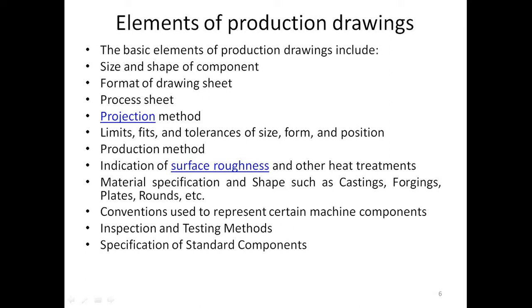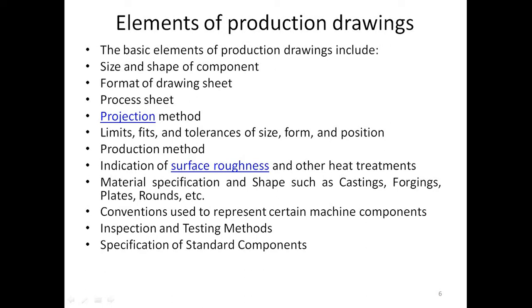By giving numbering to that assembly or sub-assembly, the bill of material is essential as a part of the drawing sheet. The various elements of production drawing. This is one of the important elements of production drawing. These elements must be on a production drawing to fulfill the production drawing, because it is an authorized document or working document used by various industries. Now, the basic elements of production drawing include size and shape of the component. That is, after the designing of the part, the size of the component and the shape of the component.